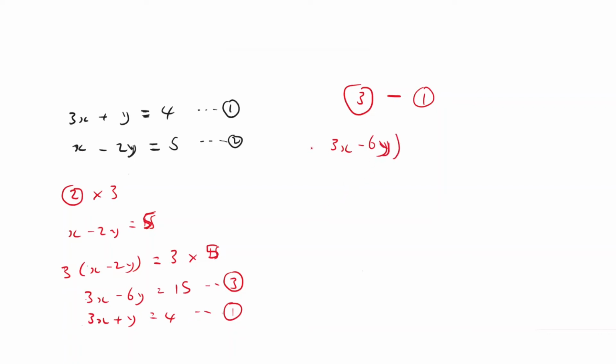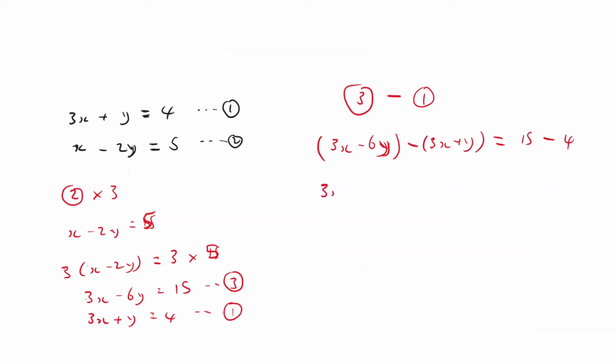Put it into brackets. This is just equation 3. Then the minus sign. What is equation 1? Equation 1 is 3x plus y. Then I'm done with the left hand side. I have done both the left hand side of equation 3 and equation 1. So I can put the equal sign. Go back to equation number 3. Look at the right hand side, it is 15, and then minus. What is equation 1? The right hand side is 4. So it looks like that.